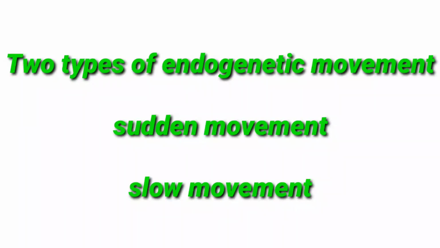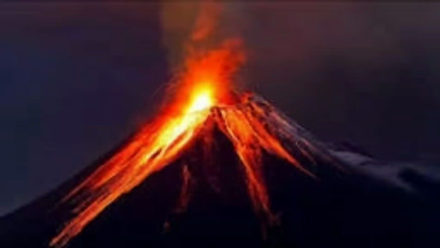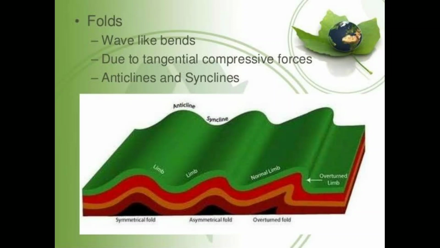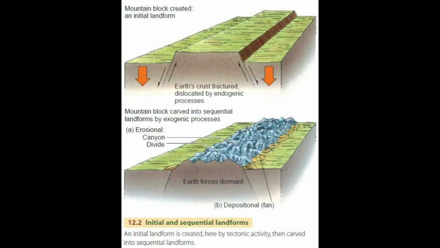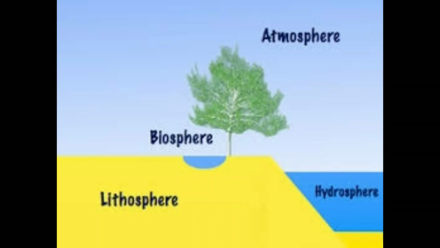These endogenetic movements are of two types. One is slow and another one is sudden movement. Volcanic eruptions and earthquakes are the outcome of sudden movement, while landform formation and plates moving vertically or horizontally are slow movement. In this lesson, we are going to discuss the spheres of the earth, the internal structure of the earth, and rock types and their cycle. These are the things we are going to see in this lesson.